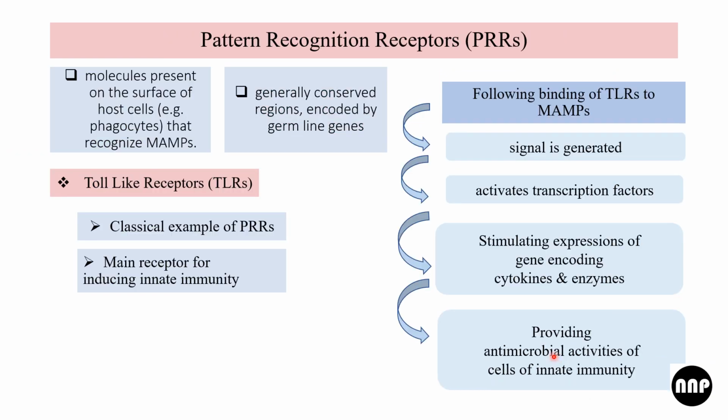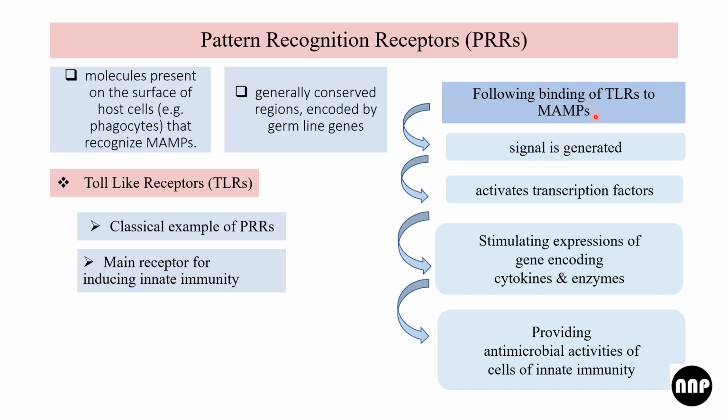Now, pattern recognition receptors, PRRs, are molecules present on the surface of host cells, for example the phagocytes. The molecules present on the surface of host cells recognize the MAMPs. For example, the host cell is the phagocyte, and it will recognize MAMPs. They are generally conserved regions encoded by germline genes.